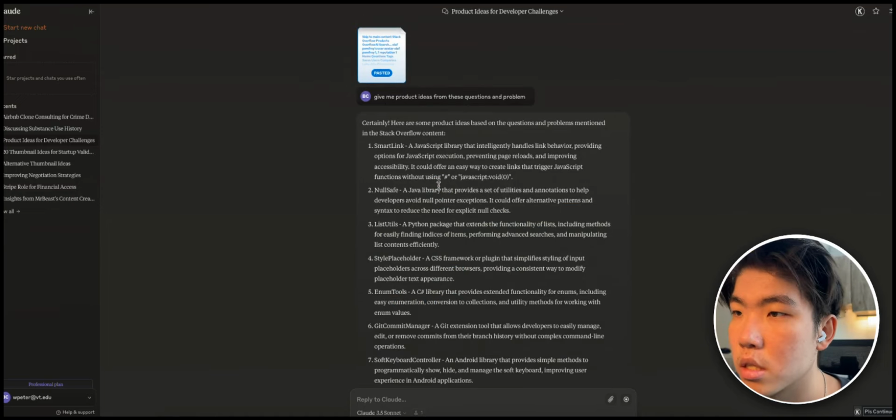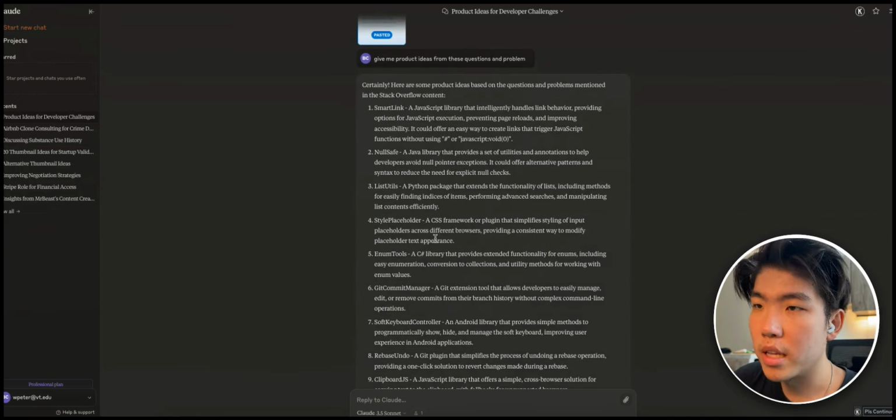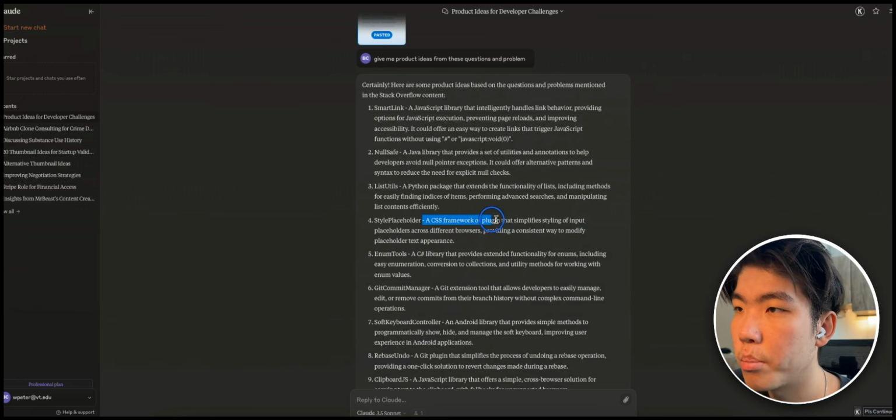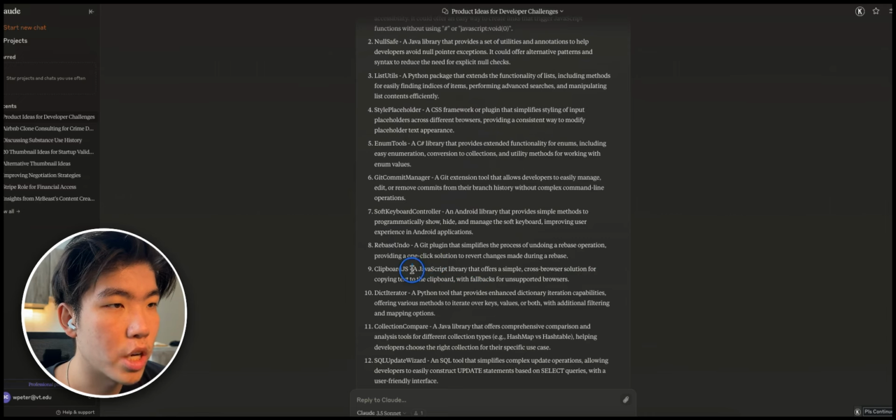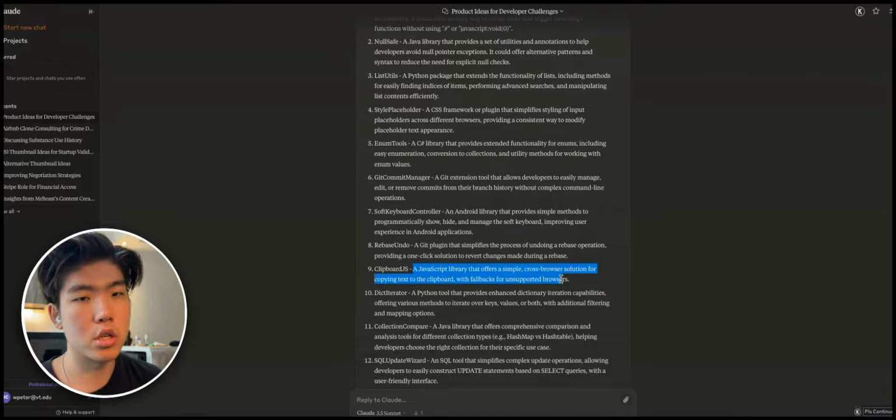So let's go through this list and see if we can find anything new. This idea seems pretty good, which is a CSS plugin that simplifies styling of input placeholders across different browsers, providing a consistent way to modify placeholder text appearance. Basically, a lot of developers hate doing front-end work, so having a plugin that makes it easier is a pretty good idea. This one's pretty simple, a JavaScript library that offers a simple cross-browser solution for copying text to the clipboard with fallbacks for unsupported browsers. This is for the use case where people use Firefox and Chrome and they want to copy text in between.